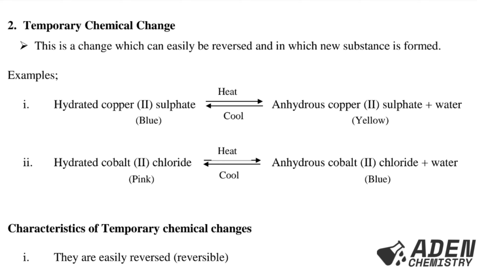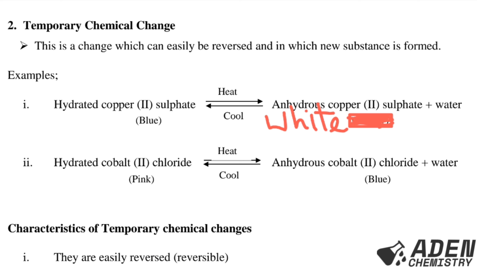The second change that we are going to do is called temporary chemical change. What is temporary chemical change? This is a change which can be easily reversed, that's why it is temporary, and in which a new substance is formed, and that's why it has the word chemical. So temporary chemical change is a change which can easily be reversed and in which a new substance is formed.